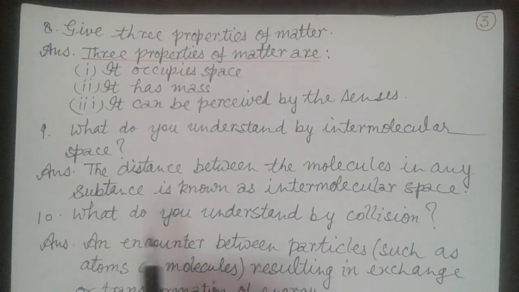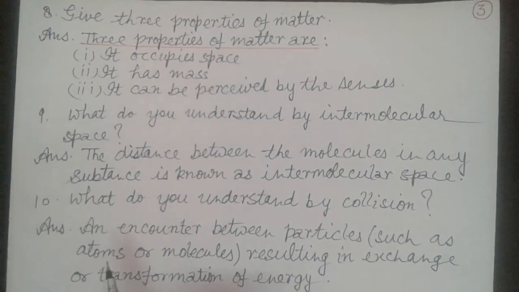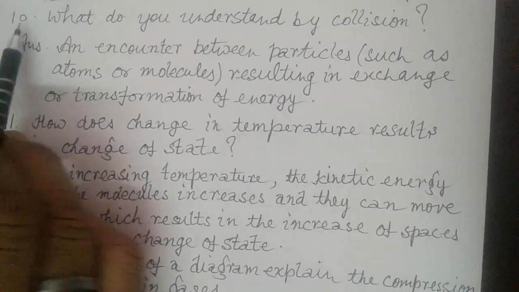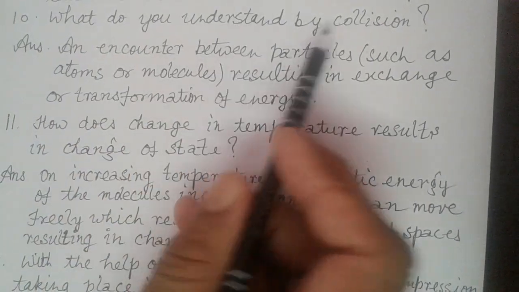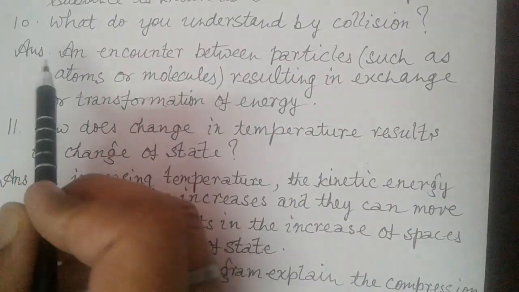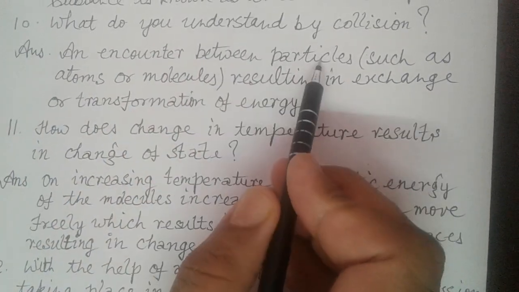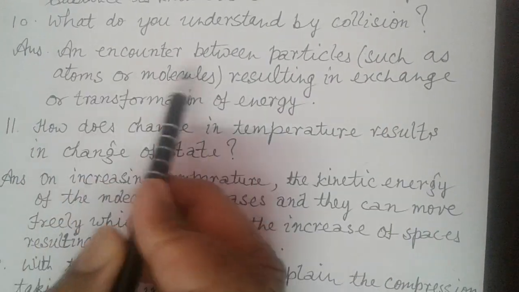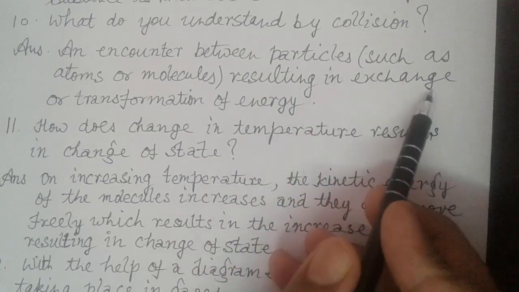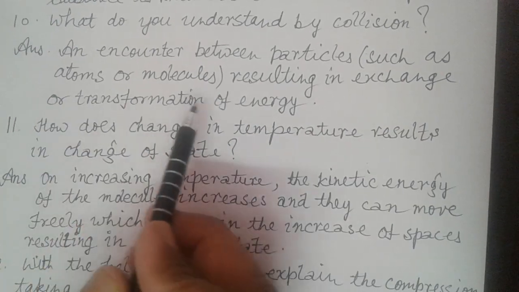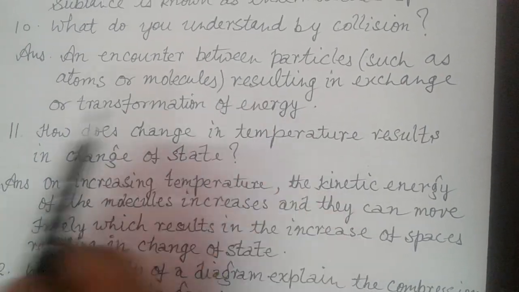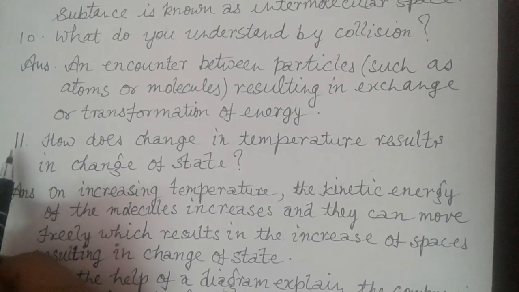Now 10th question. What do you understand by collision? Answer: an encounter between particles such as atoms or molecules resulting in exchange or transformation of energy. Now 11th.